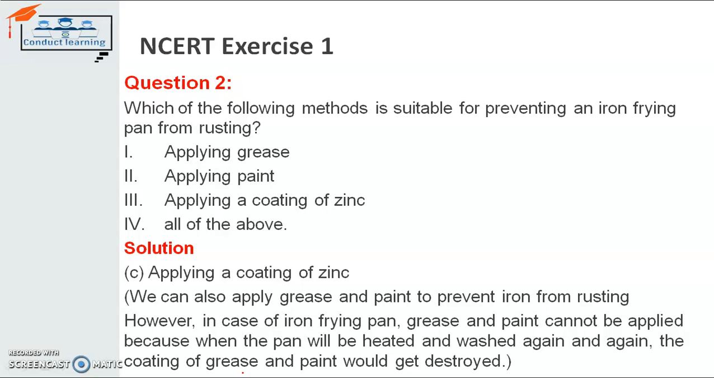So the answer is third one. We will go for coating of zinc, or galvanization of iron, because grease and paint on an iron frying pan can be easily removed, and we would have to paint it again, grease it again, which is not possible. So that's why for an iron frying pan we usually apply a coating of zinc. Otherwise, another article of iron can be painted also, or greased also.